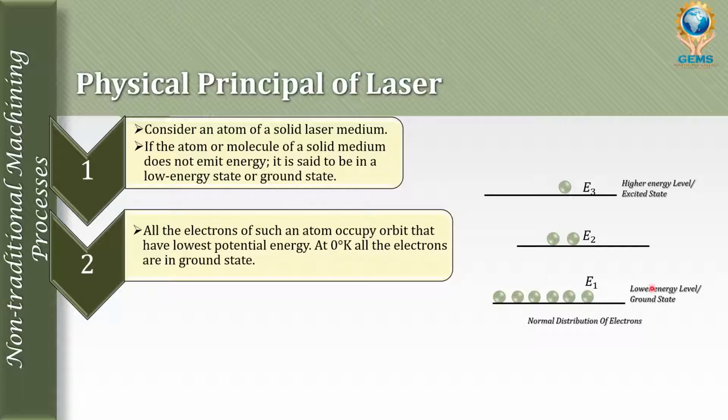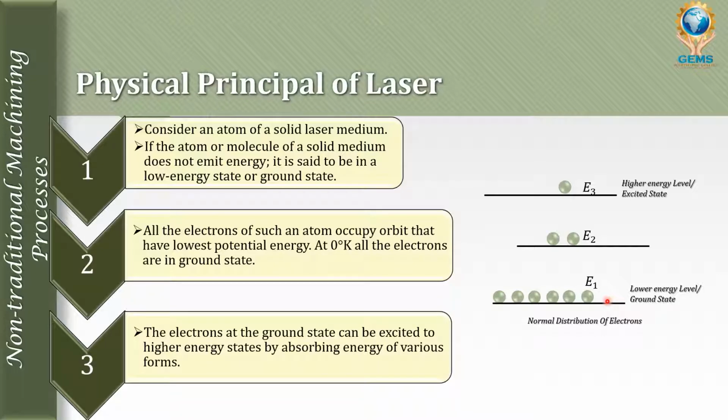This is the normal state. In some cases some electrons of atoms are present in E2 or E3, but the possibilities are very less. The majority of the electrons in an atom occupy the lowest energy state.